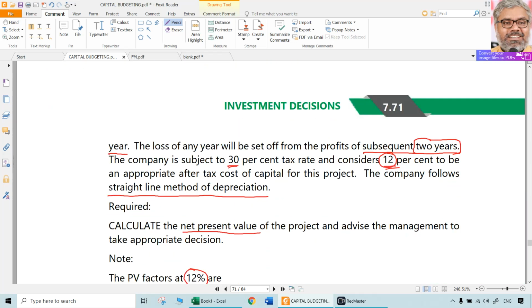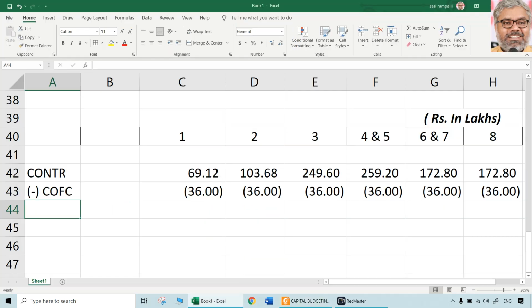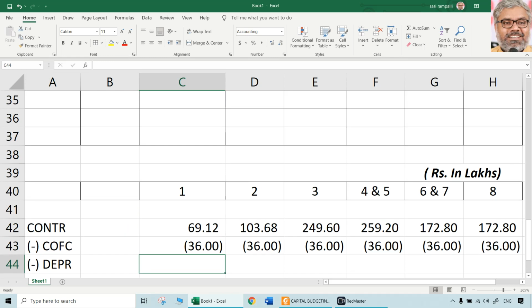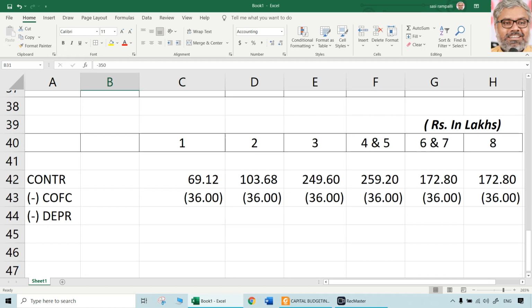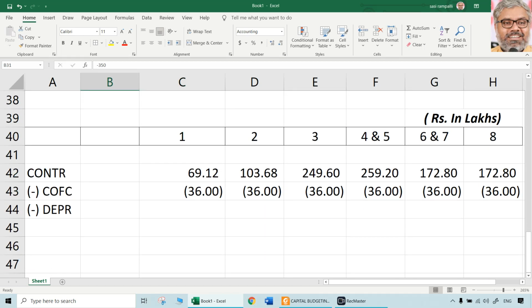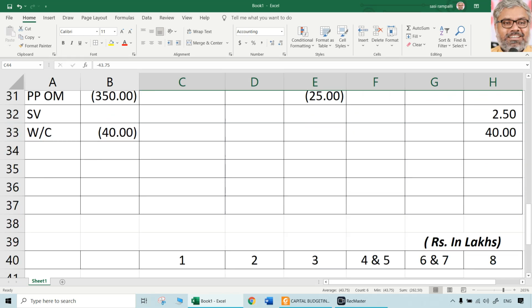But depreciation is also there, which has to be calculated on the straight line method. So important point here, depreciation. Depreciation on the original equipment. First let us calculate 350 divided by 8 directly. 350 divided by 8, so 43.75 lakhs. 43.75 lakhs is going to be the depreciation on the original equipment. That was 350 lakhs, 8 years.